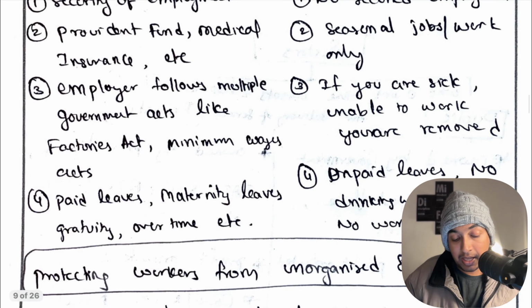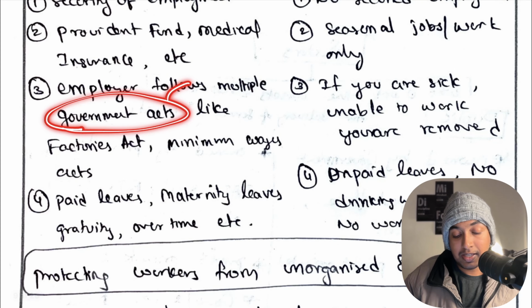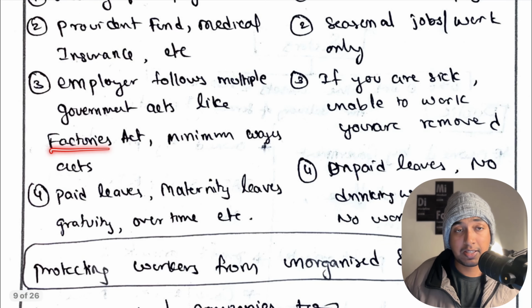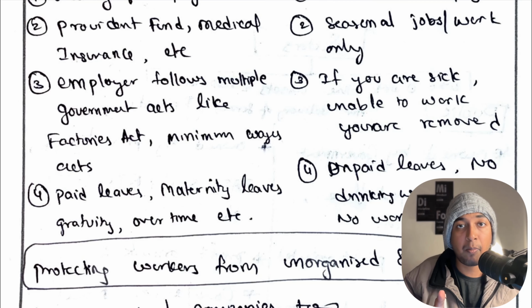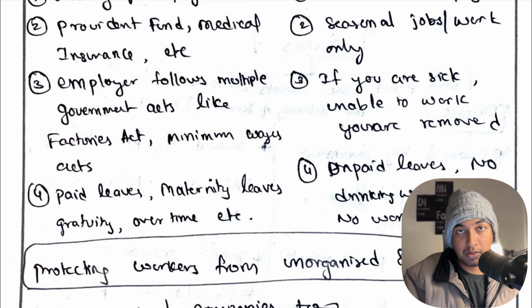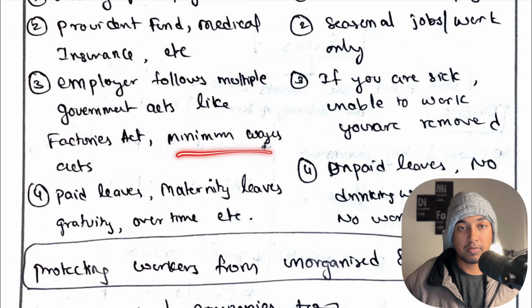and these acts usually go against the process of employers in the unorganized sectors. For example, the Factories Act limits the employer. It limits the employer from doing some unethical practice with the employees, or minimum wages will be there, and then